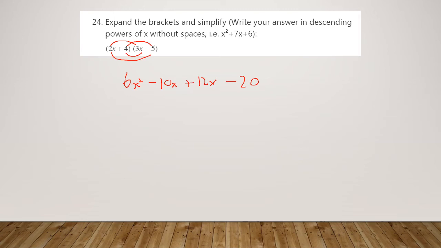Remember, it's multiplication throughout this, and so you collect like terms. We've only got one x squared term, so it's 6x squared. Minus 10x but plus 12x is going to give us a plus 2x overall, and then a minus 20 at the end for our final term. And done.